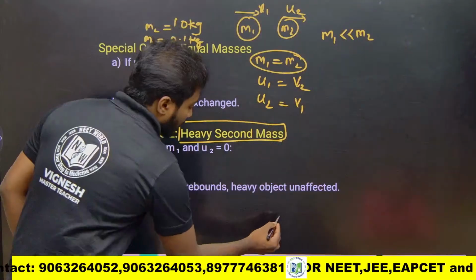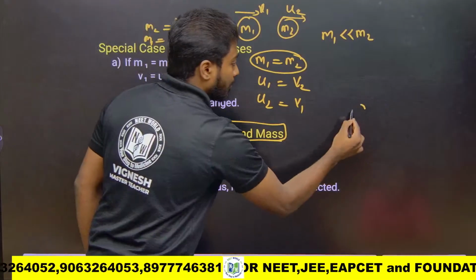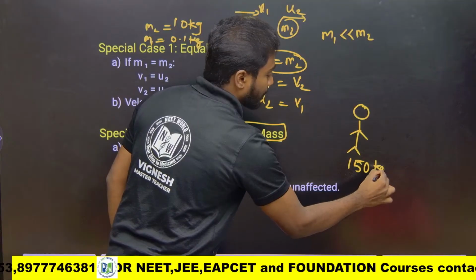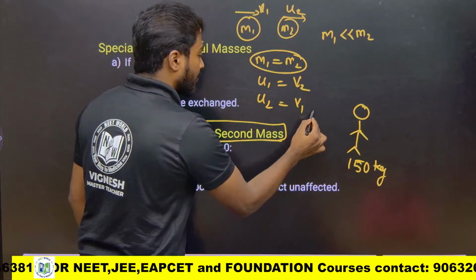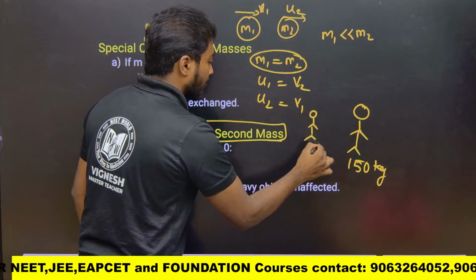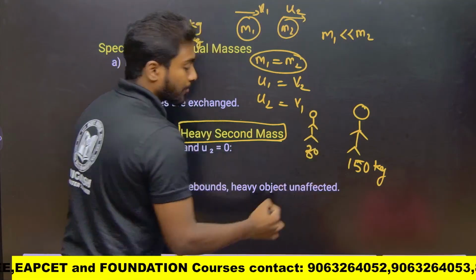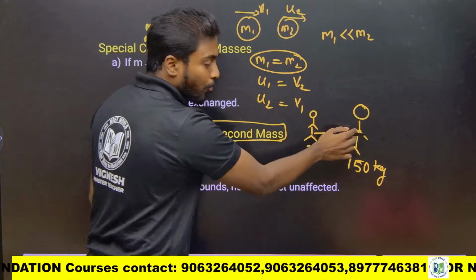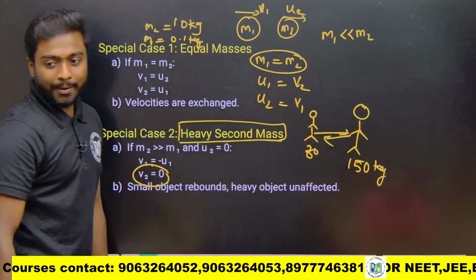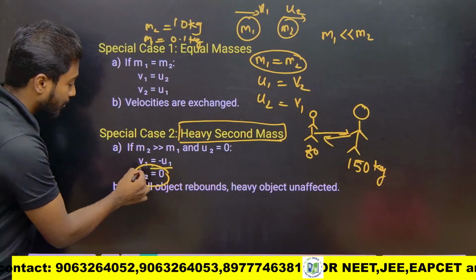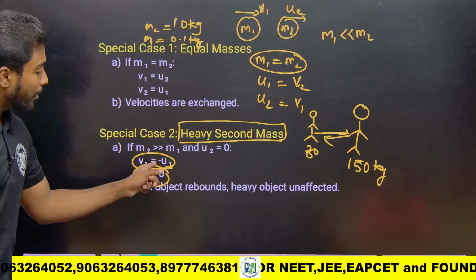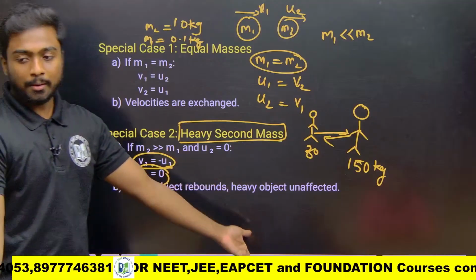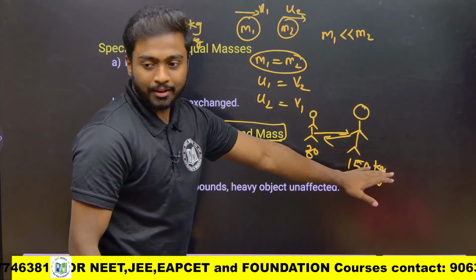Like, a person is there with 150 kg, for example, and a person with 30 kg is going and hitting that person. What will happen? Will he move? He will return back, no? Yes or no? That's what they are saying. V1 equals minus U1. Why minus? Rebounding back, in the opposite direction. V2, the heavy one is staying there only.